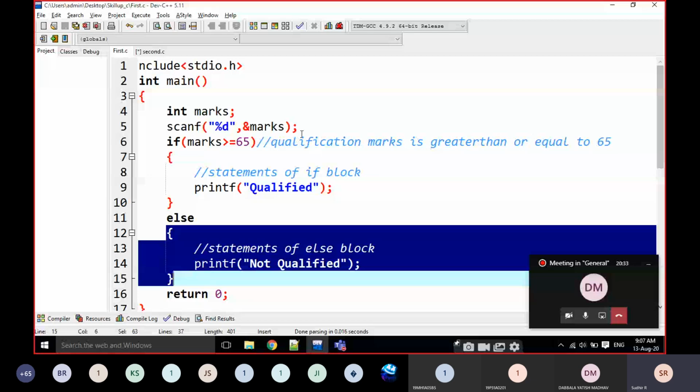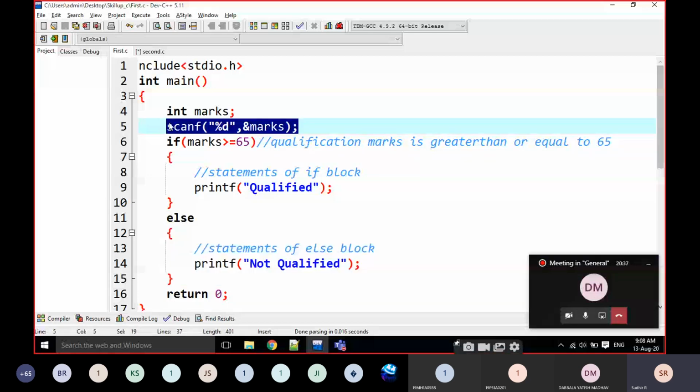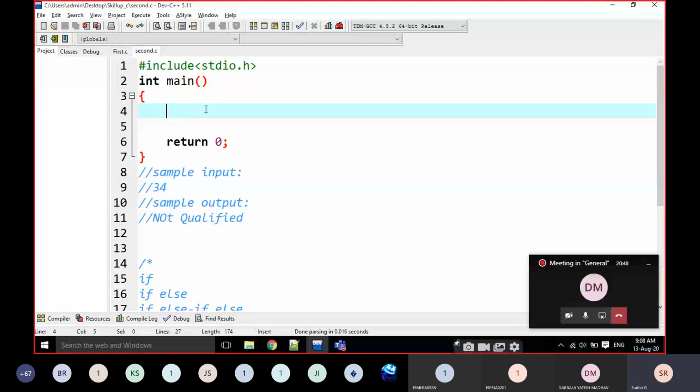For example, in this line you are reading marks. That's it, the functionality of the line is finished. That's why we put a semicolon at the end of the line, like this. Now I am going to explain how if works here. For example, int a is equal to 10.